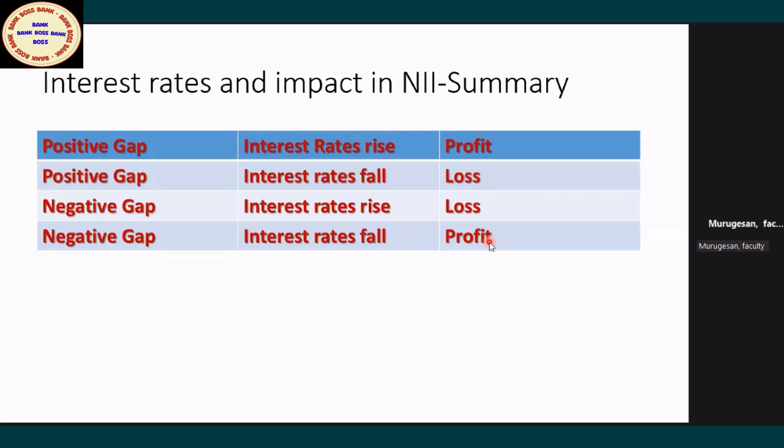In other words, indirectly, it's a profit. So two scenarios profit, two scenarios loss. This is the thing you have to remember because questions will be there. These are the questions: two questions will be on this, two questions on impact in NII, when the interest rate goes up, what is the gap they will give? Understood or not?